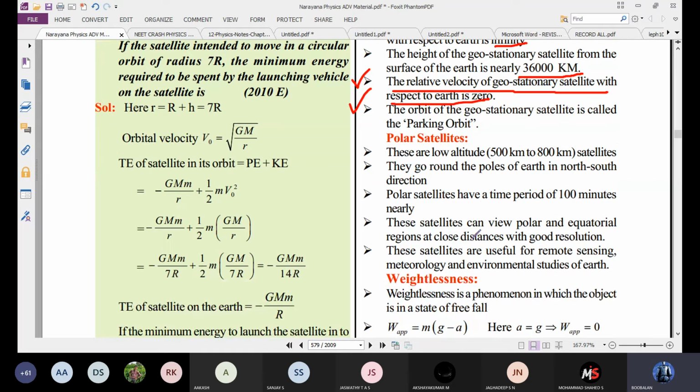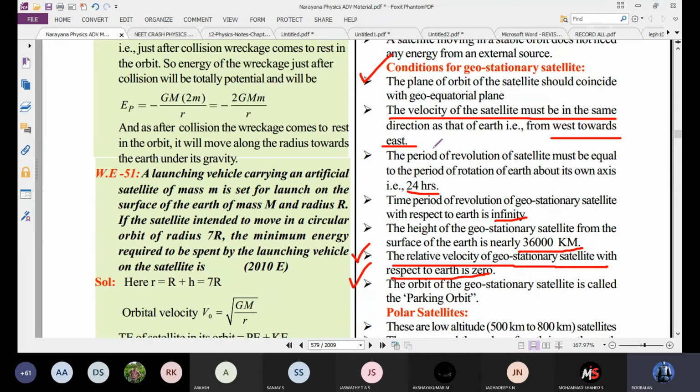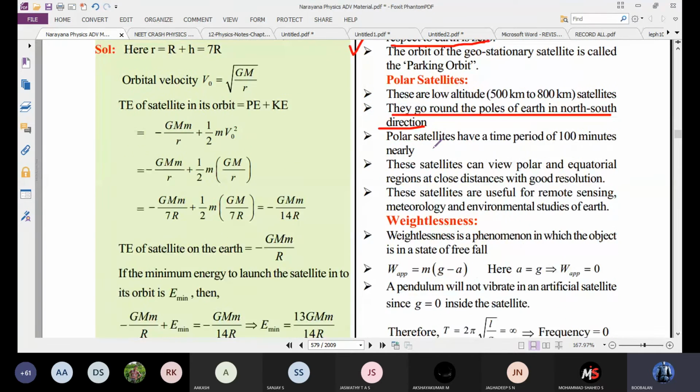Okay. So next one, the polar satellite, the low altitude, around 500 kilometers to 800 kilometers. They go around the poles of the Earth, North Pole to South Pole direction. GSLV, the direction is west to east. This is north to south, polar satellite. So the polar satellite time period is nearly 100 minutes, not accurate, nearly.